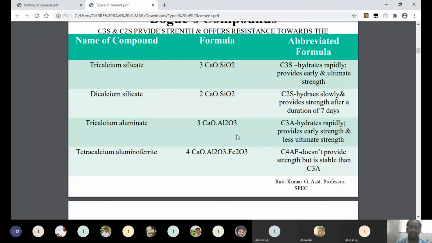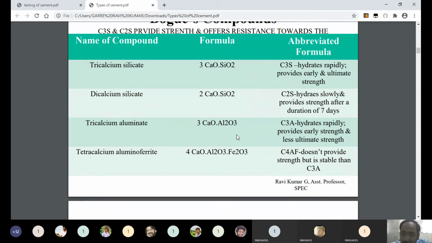If you take ordinary Portland cement, note this down. The first one is tricalcium silicate. For ordinary Portland cement, the tricalcium silicate should be within 30 to 50%. Dicalcium silicate C2S should be between 20 to 45%. Tricalcium aluminate should be between 8 to 12%. And tetracalcium aluminoferrite will be between 6 to 10%. So note down these four percentages.